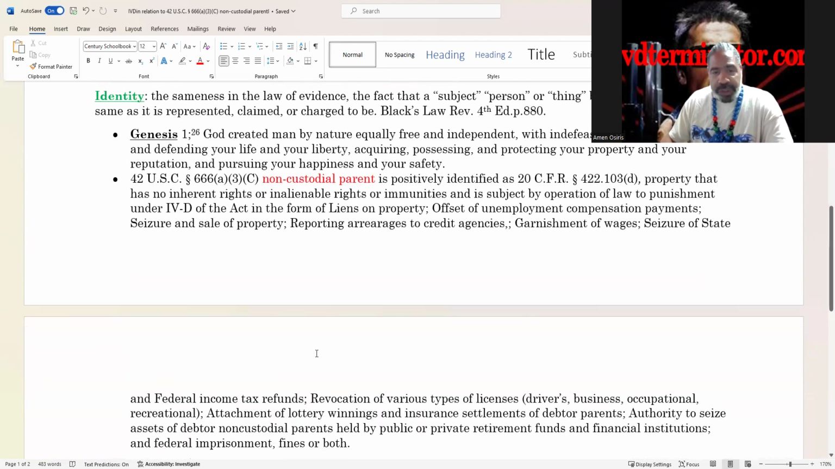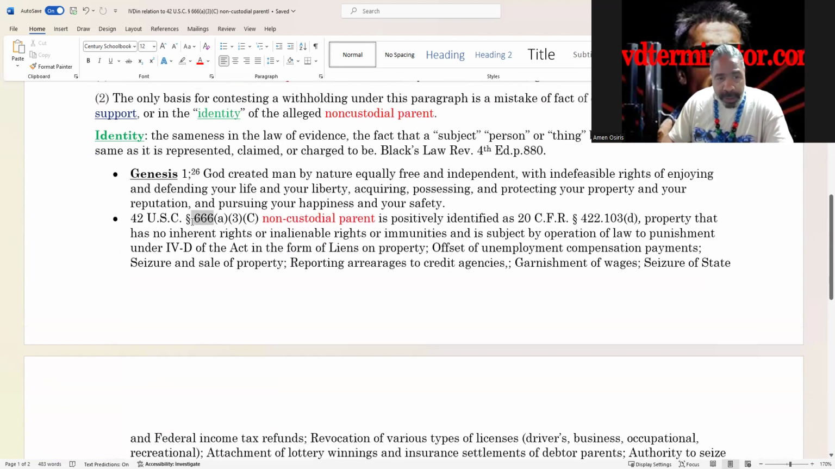All right. So 42 USC 666A3C. Gentlemen, also, this is the mark of the beast. You have a right to religious freedom. All right, just want to bring that to your attention.